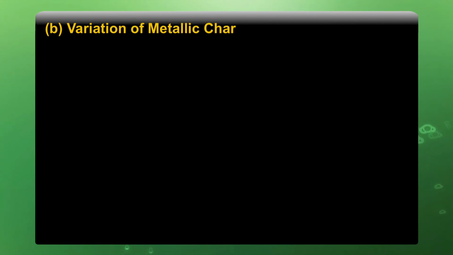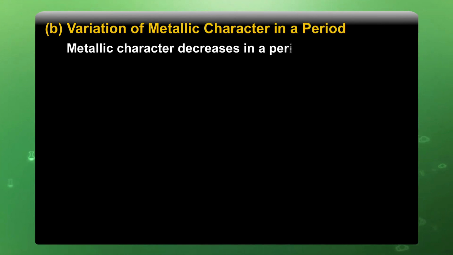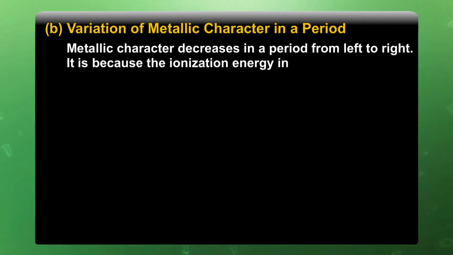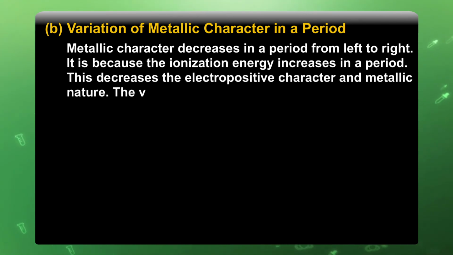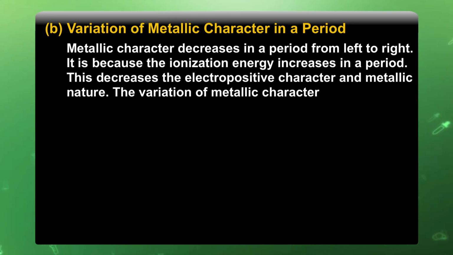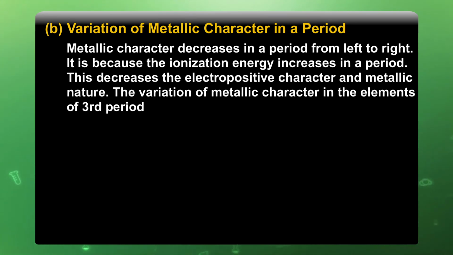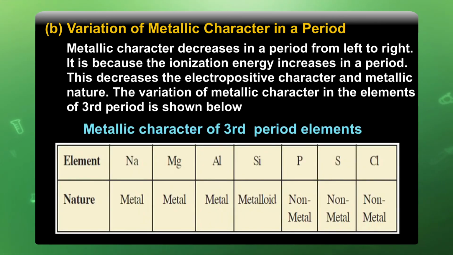Variation of metallic character in a period. Metallic character decreases in a period from left to right. It is because the ionization energy increases in a period and this decreases the electropositive character and metallic nature. The variation of metallic character in the elements of the third period is shown below. This is the representation of decrease in metallic character.